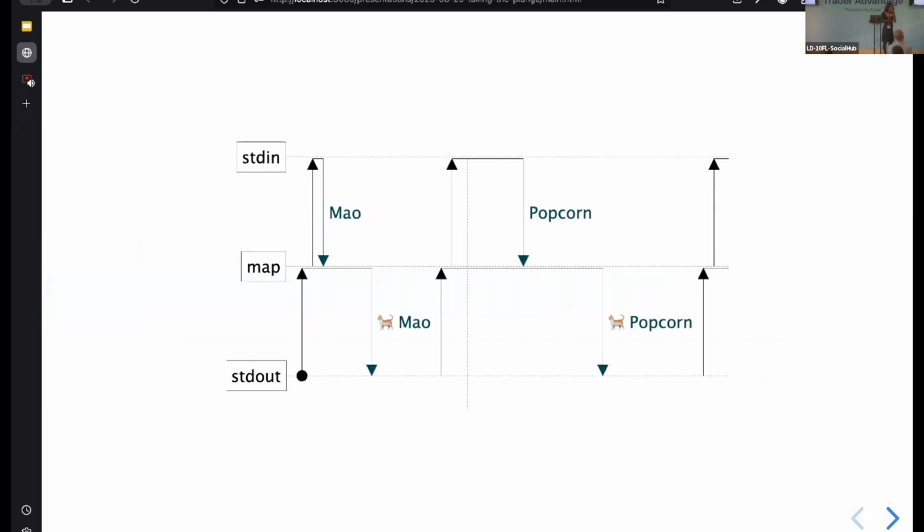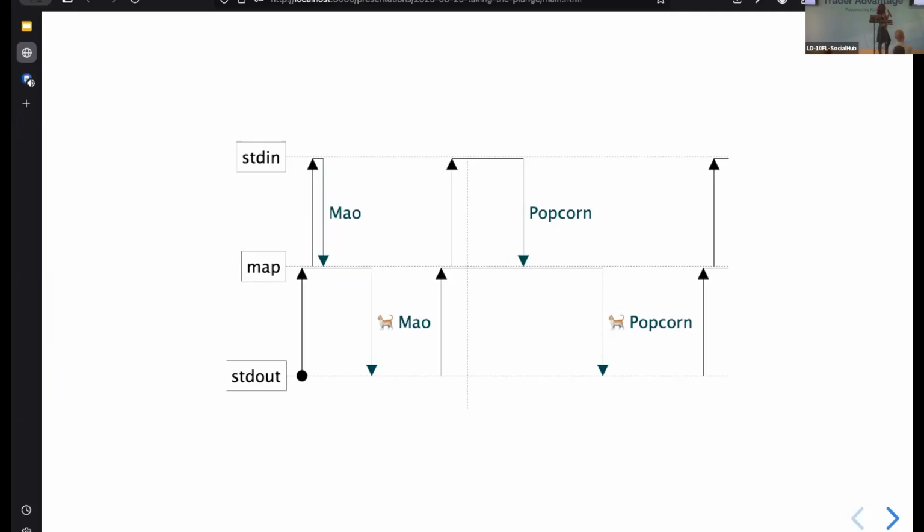But thankfully, we don't need to describe it in words. We can actually just draw a diagram. So here you can see that we have these 3 stages: standard in, map, and standard out. I want you to read the diagram starting from the bottom right, where the big black dot is. We're going to describe a pull in this diagram, the concept of pulling, with an upwards arrow, and the concept of outputting with a downwards arrow.